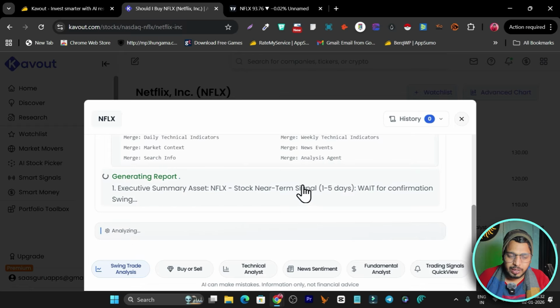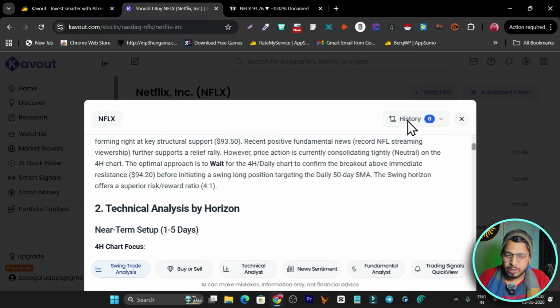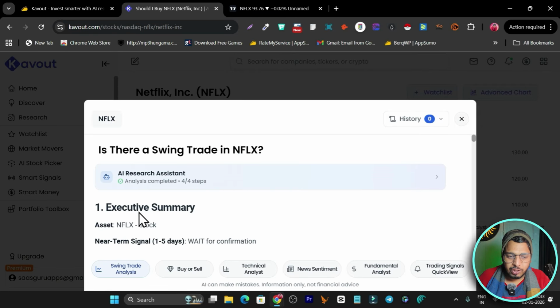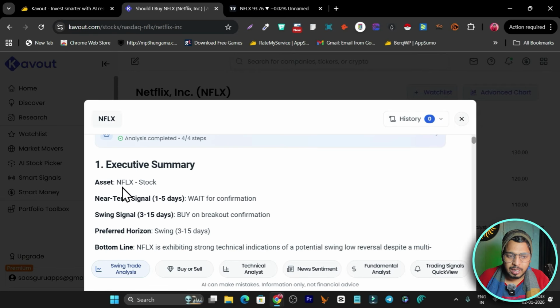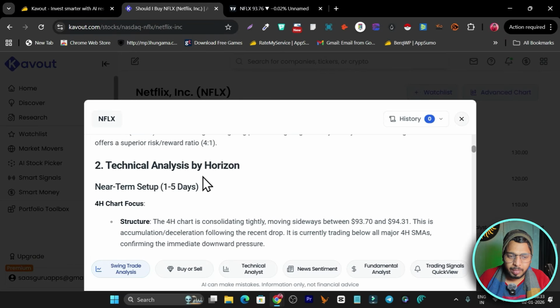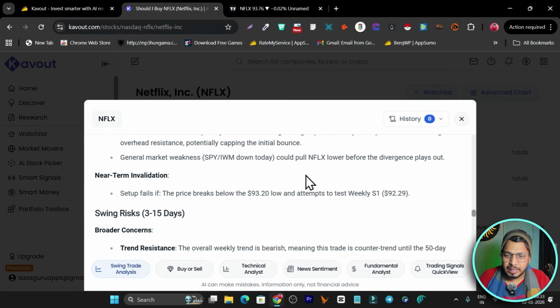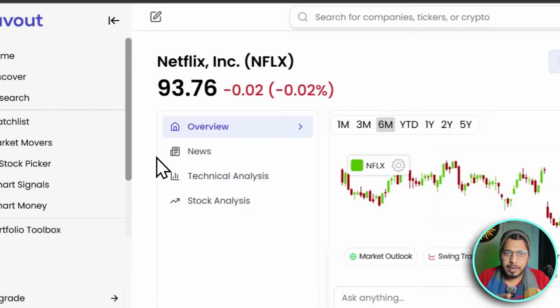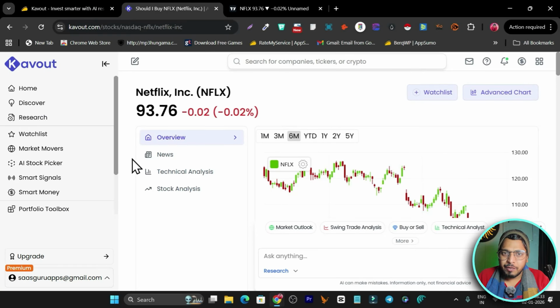Let's wait a few more seconds till I start getting the data here, and I can also check out the history where I have done all the research. You can see the executive report here. This is the stock, and again I am getting the wait for the confirmation. So that's how you can use Caveat to get better research and a better understanding of the data. It will give you a better understanding of that stock right now, what's going on, and give you an action plan for what you should do on that particular stock.